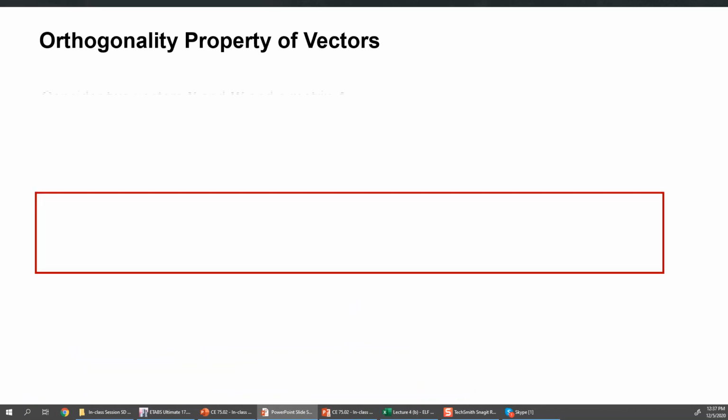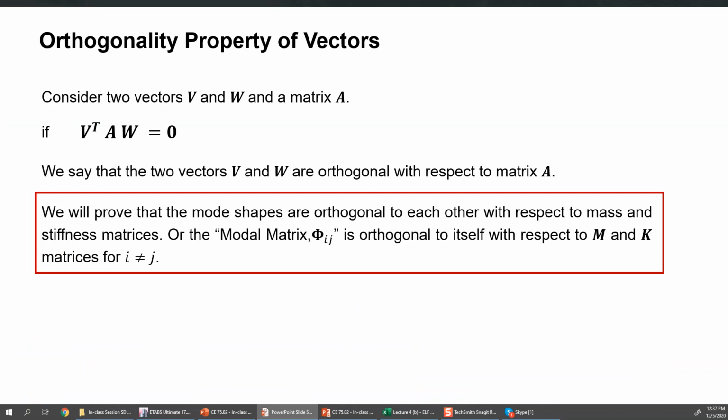So here the basic definition of orthogonality property is that the two vectors v and w are the two vectors, and you have, let's say, one matrix A. So v and w will be orthogonal to each other with respect to A if this equation holds, that v transpose times A matrix into w is a null vector. If this is the condition which is fulfilled, then we say that v and w are orthogonal to each other with respect to the matrix A.